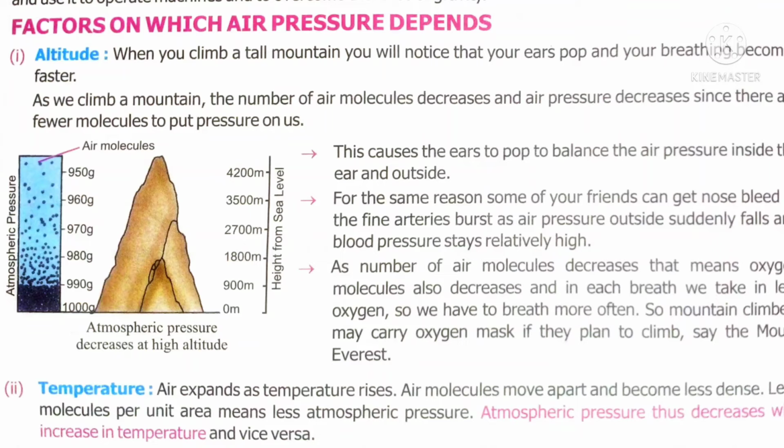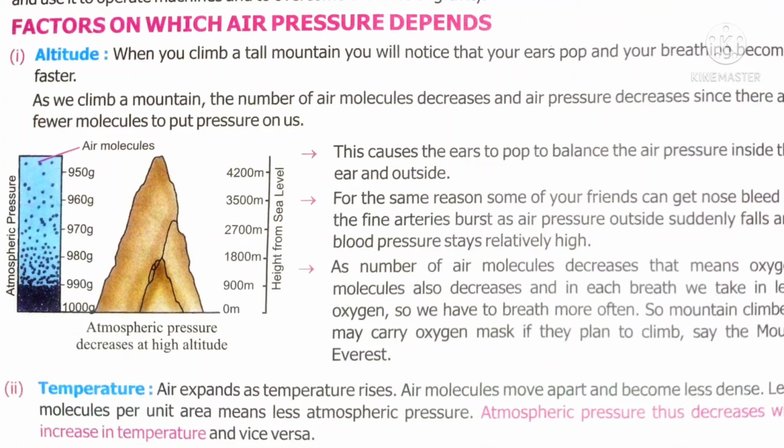Why do they carry oxygen? Because when you go to a high altitude, a high mountain area, what happens? The air pressure is very, very less. So what do they feel? If the outer air pressure is less, our body's blood pressure is more. What happens? Our nose starts bleeding.